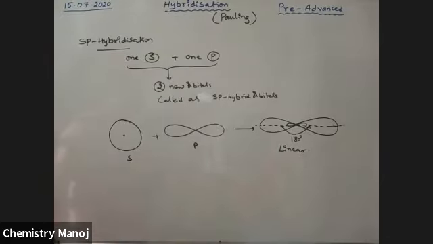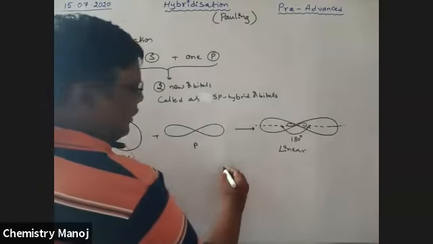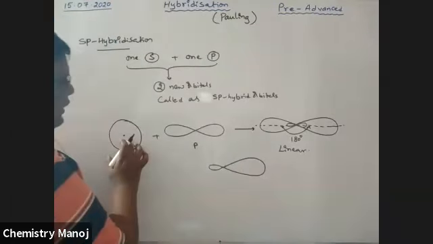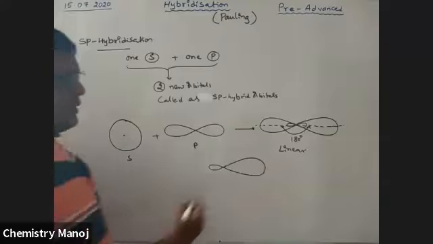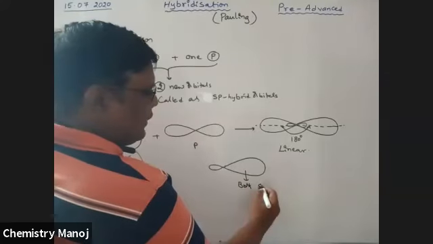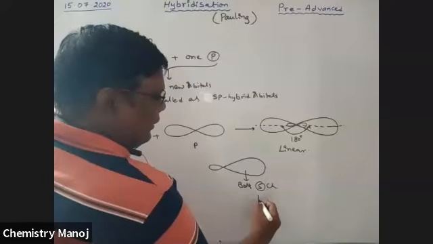This hybrid orbital is the combination of S and P, which means it has both S character and P character.